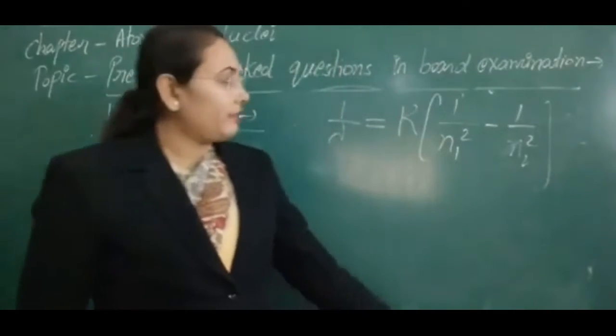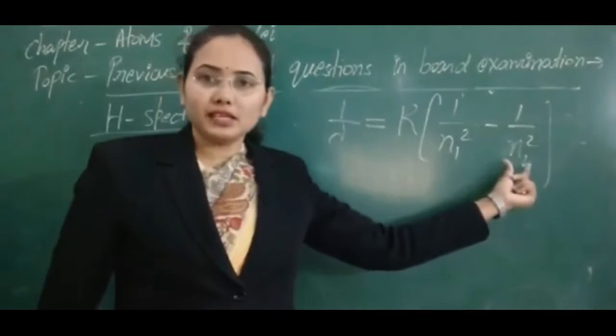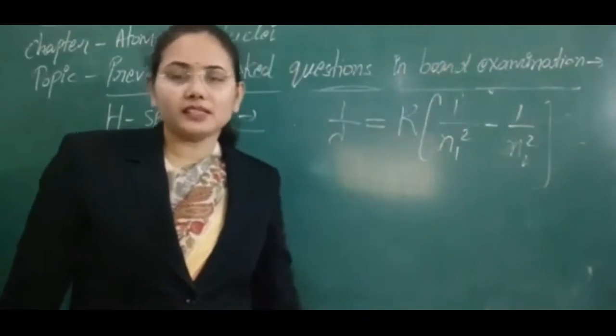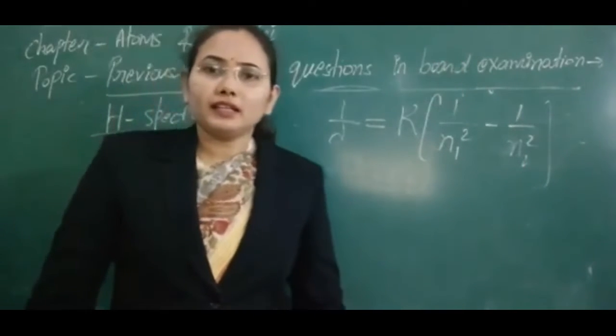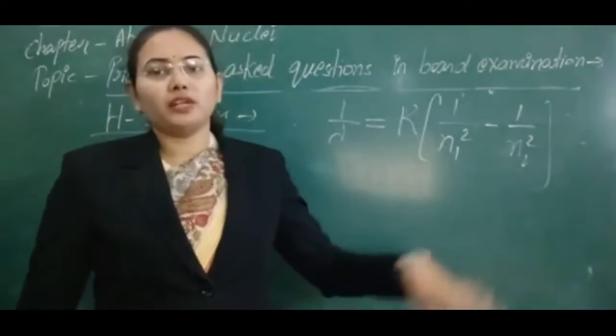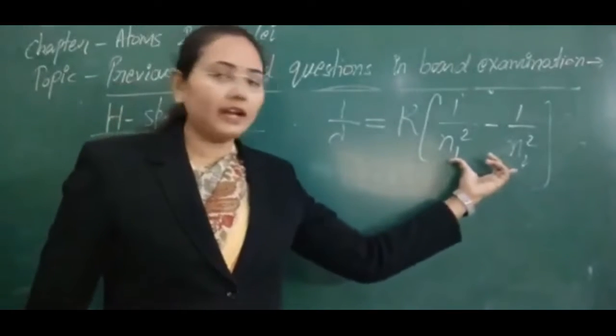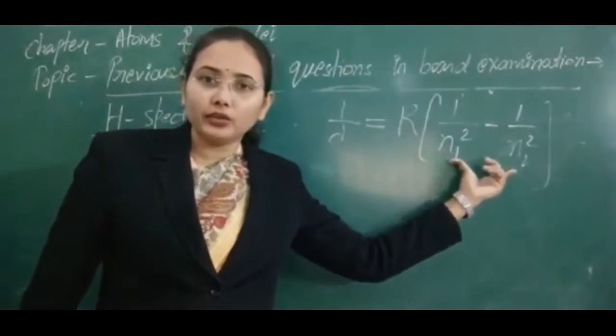In another way, you can say this is the initial state and this is the final state, depending on whether you are taking the case of emission or absorption. Now we have a number of values for n1 and n2 here.